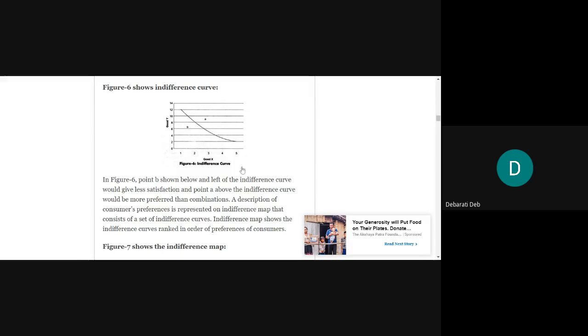A description of consumers' preferences is represented on an indifference map that consists of a set of indifference curves.